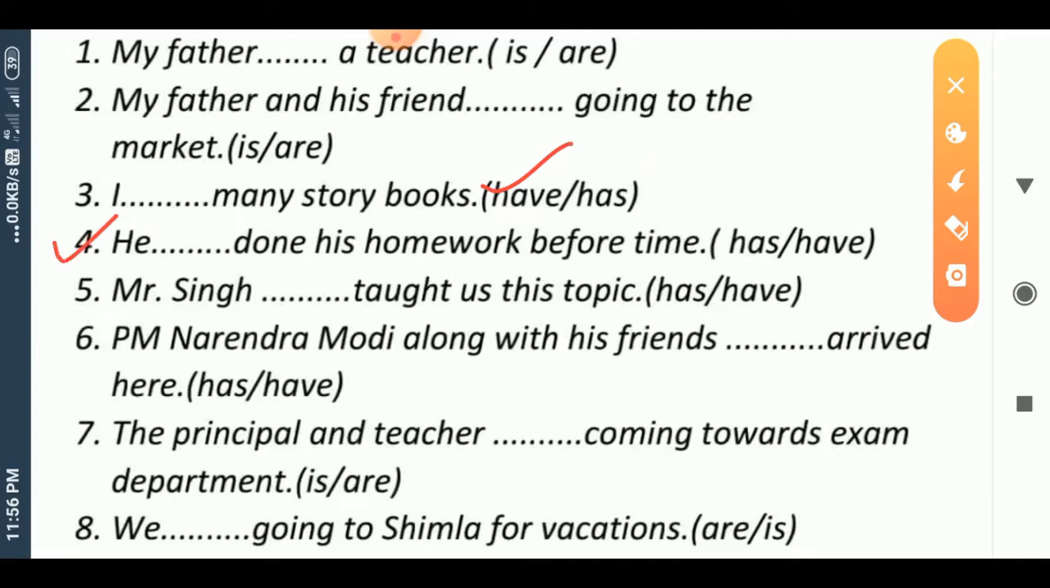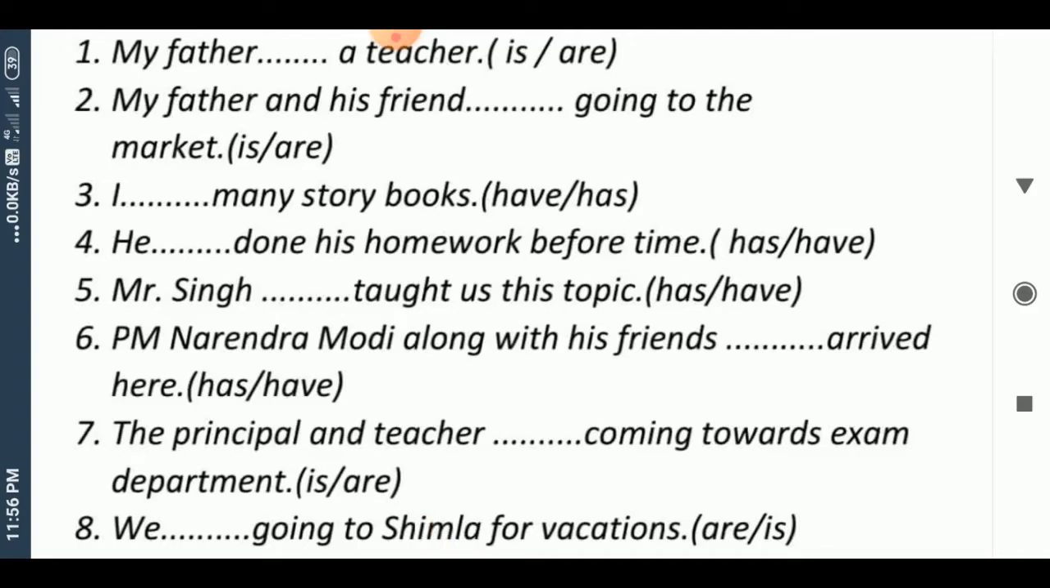Now next, the fourth sentence, he ___ done his homework before time. Two options are here, has or have, but as we know that he is the singular subject, and with the singular subject we use has. This sentence belongs to present perfect sentence, and according to singular subject we would fill here has.